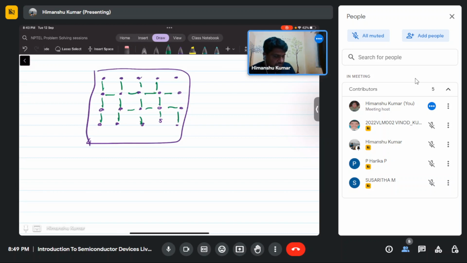At equilibrium, some bonds will break and start forming again.